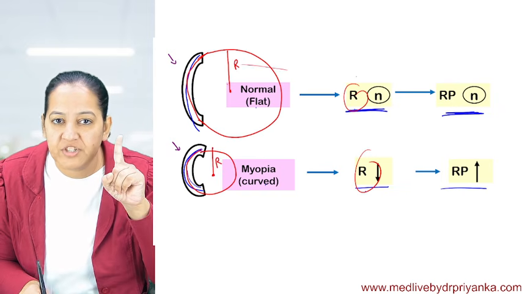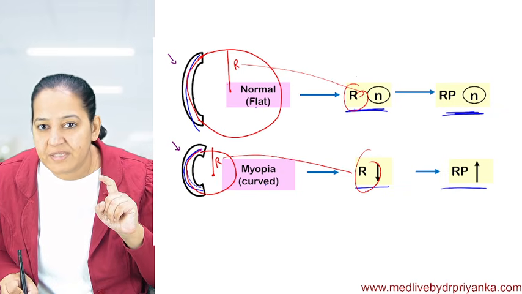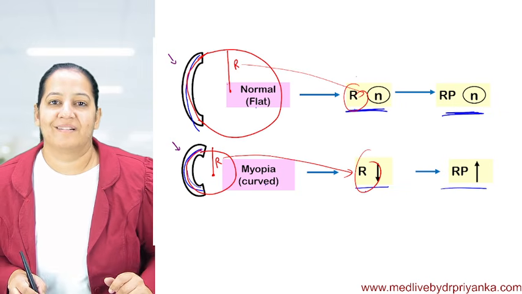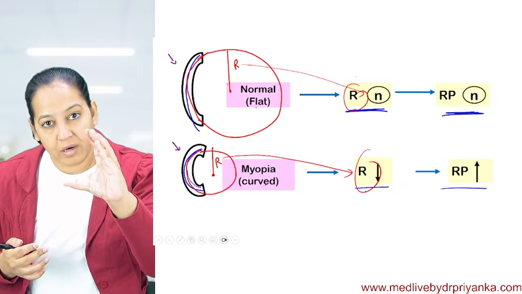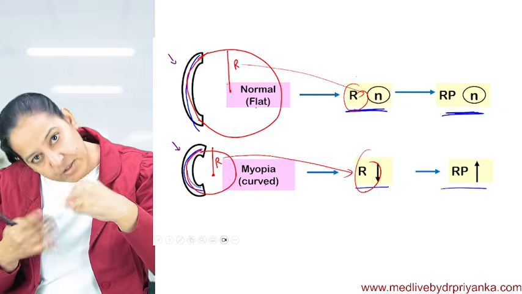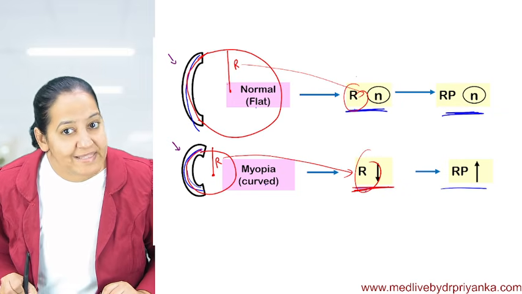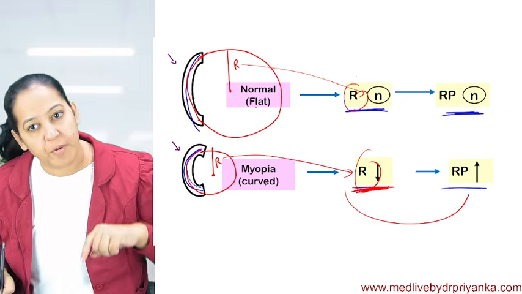Obviously, here the radius of curvature is more and here it is less. So if it becomes more curved, the radius of curvature is less. It is forming a small circle. So here the radius of curvature is less, and that's why the refractive power is more.